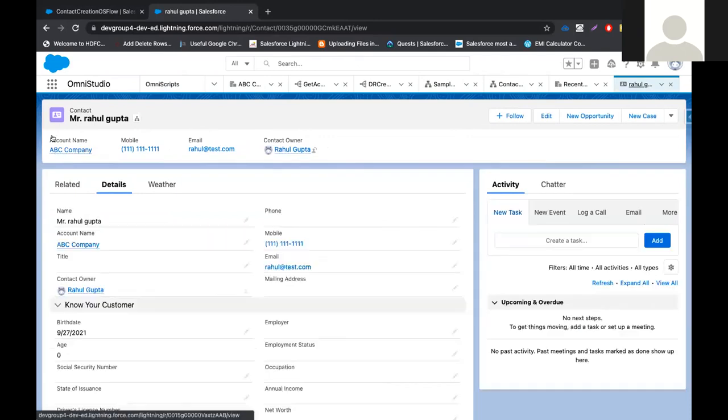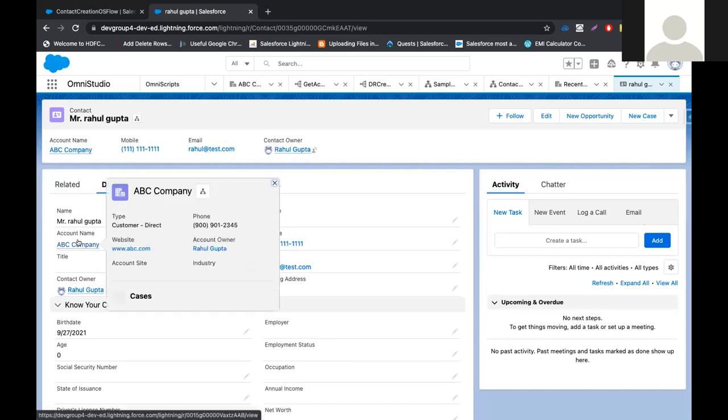See, I just created under this ABC company. I entered this, the email was this, and then the name and details. So this is how we configure an OmniScript, and this is how we can directly attach the contact even with the account. So yeah.